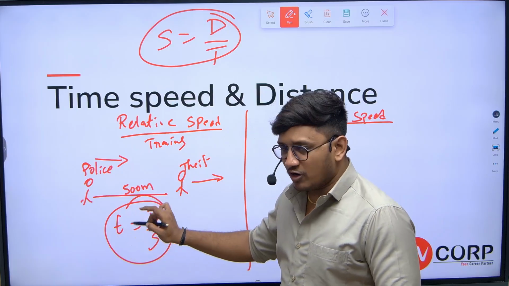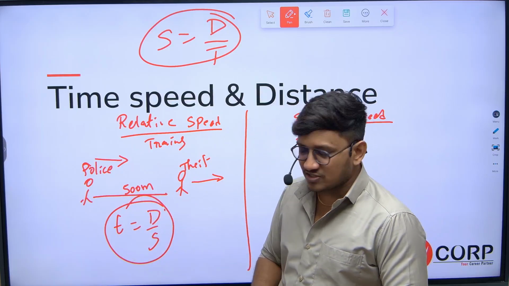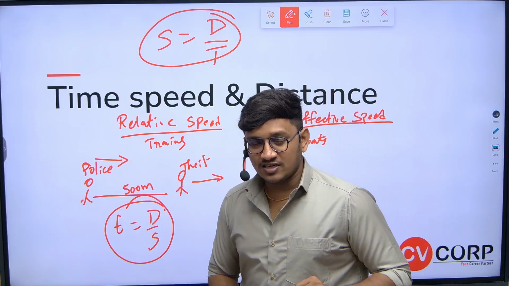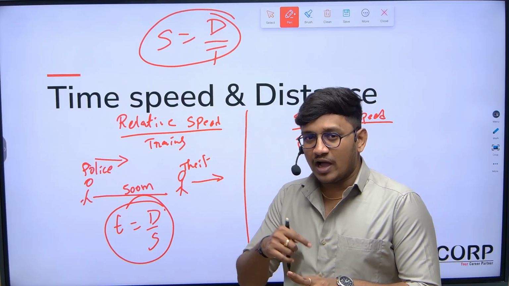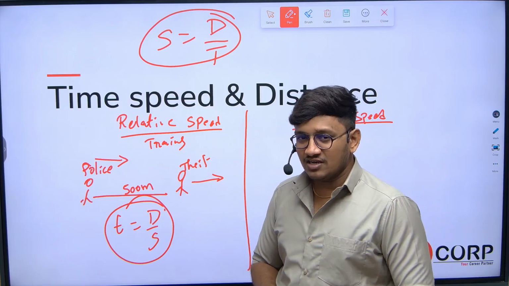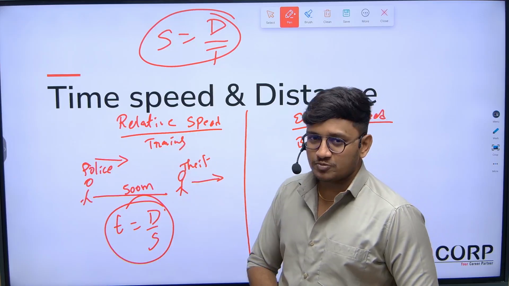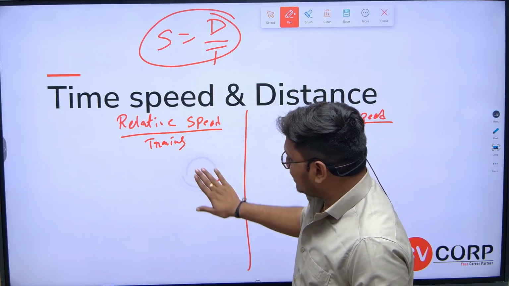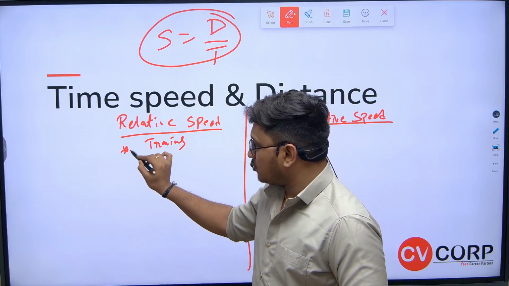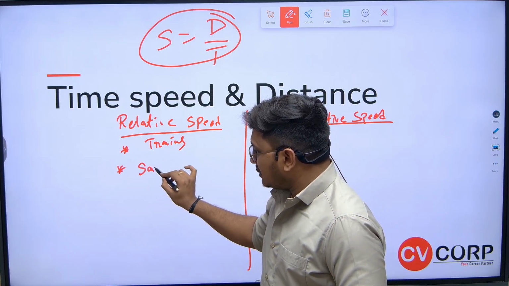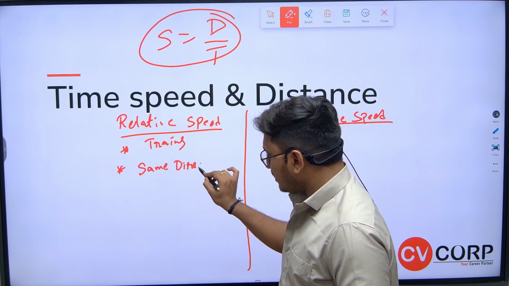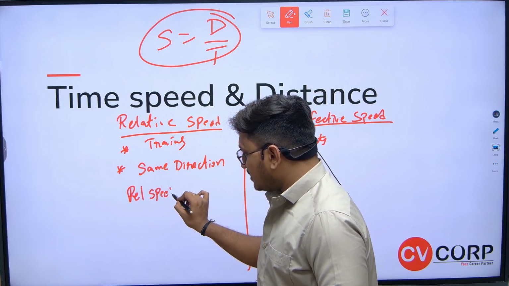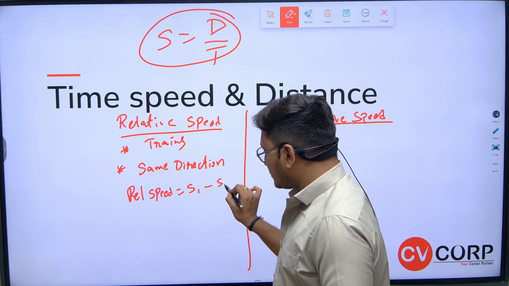So if you want to calculate time, the distance is mentioned as 500 meters. Which speed should be considered, police speed or thief speed? Both speeds should be considered, which means either you have to add or subtract. That's a major condition, and that is what the concept of relative speed tells. Very simple, I will just tell you the points. Remember, in the relative speed concept, if two objects are moving in the same direction, their relative speed is equal to s1 minus s2.